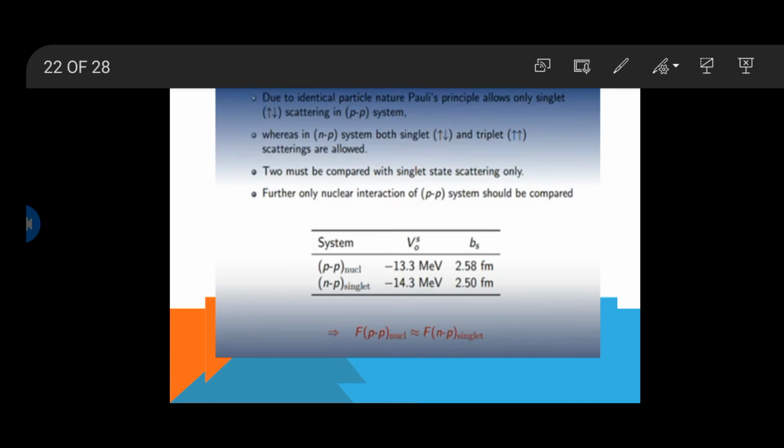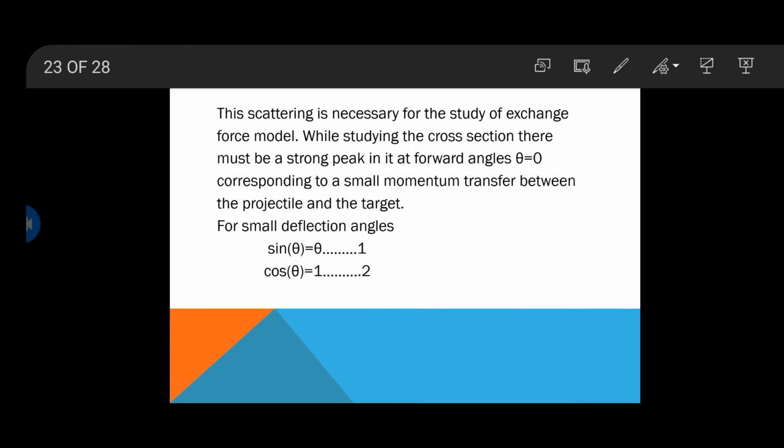Now we will study briefly neutron-proton scattering. We are going to discuss neutron-proton scattering at high energies. Basically this type of scattering is very necessary for the study of the exchange force model that we briefly discussed in our first lecture.